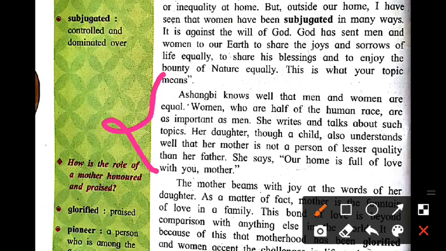Ashangbi knows well that men and women are equal. Women, who are half of the human race, are as important as men. She writes and talks about such topics. Her daughter, though a child, also understands well that her mother is not a person of less importance than her father. So it is very important for every parent to give proper learning to the children at home, because home is the first school of every child.